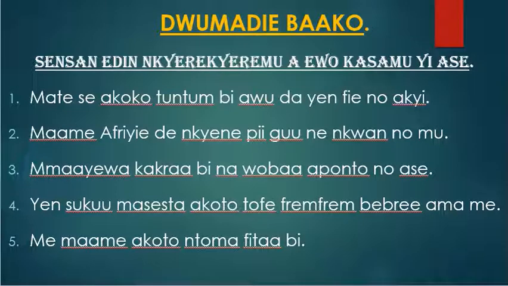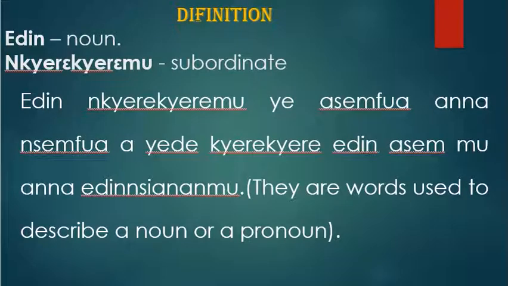So let's do some small recap. What did we learn for today? So we learned about adjectives, edin nkyerɛkyerɛmu, and we got to know that edin nkyerɛkyerɛmu yɛ asɛmfua ana nsɛmfua yɛde kyerɛkyerɛ edin asɛm ana edin nsianem. So they are words used to describe a noun or a pronoun.